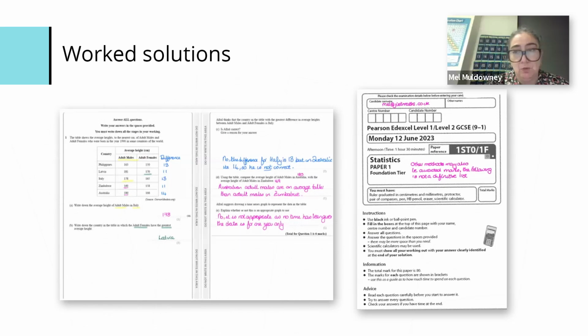Don't forget the worked solutions. They are all on the Emporium. If you do find a mistake, just let me know, because I'm happy to change them. And when it comes to this, take it with a pinch of salt, but I'm happy to listen to other people when they say, actually, I would always teach that by focusing on this topic or this aspect of the question, or open with this sentence starter.